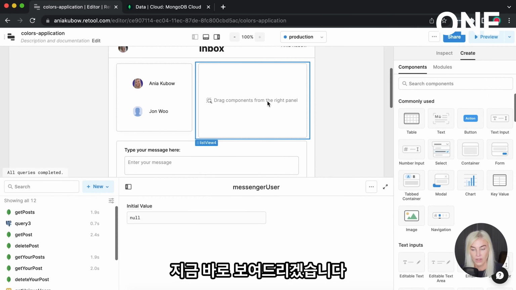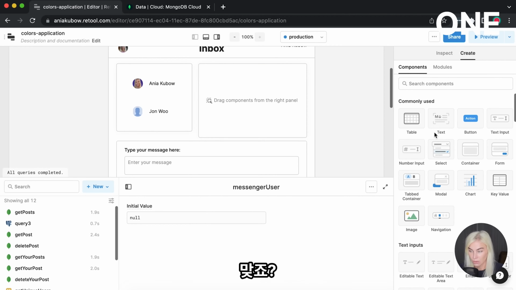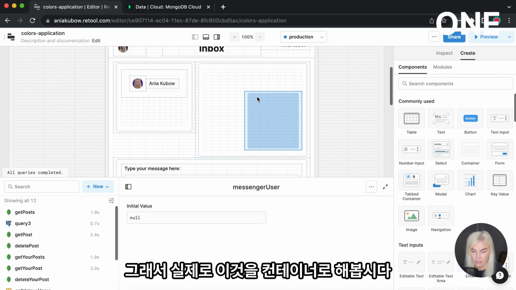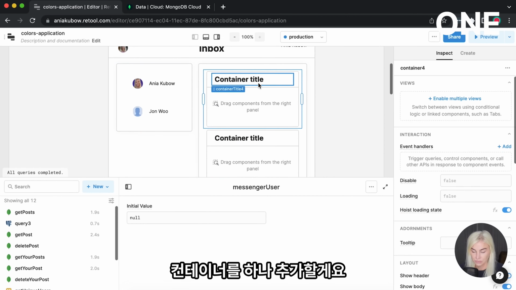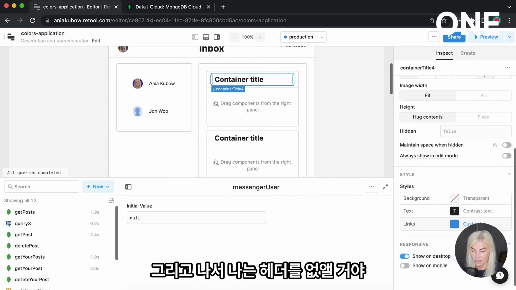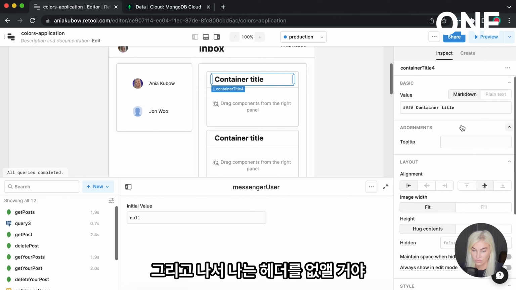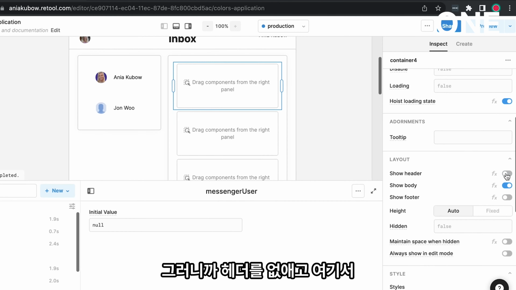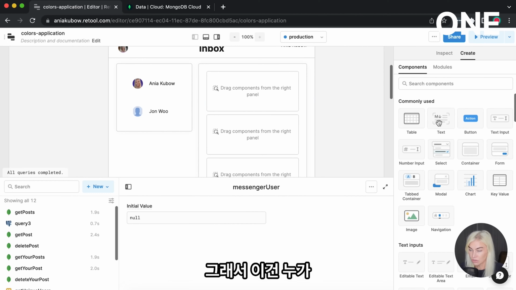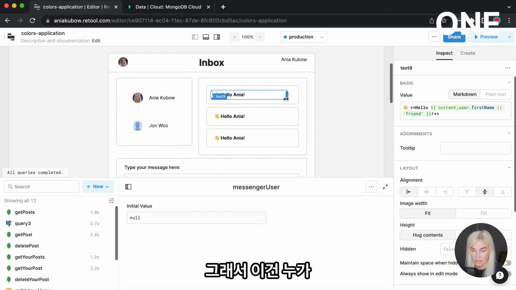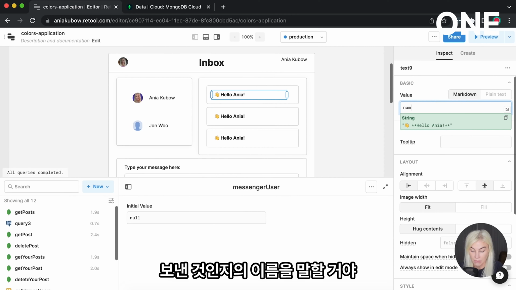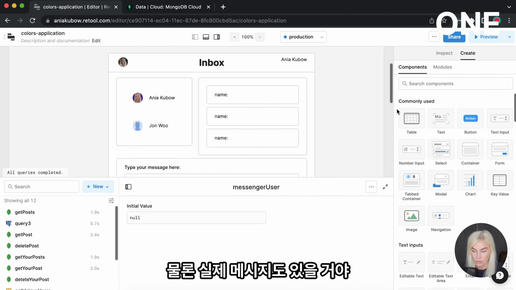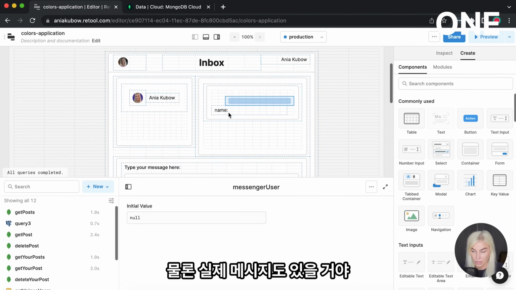So first off, actually, let's map out the messages onto here, right? So let's actually do this in containers. I'm going to drop in a container, and then I'm not going to have a header. So let's get rid of the header. And then in here, I'm just going to drag in lots of text, really. So this will say the name of who this is from. I'm also going to have the actual message itself, of course.